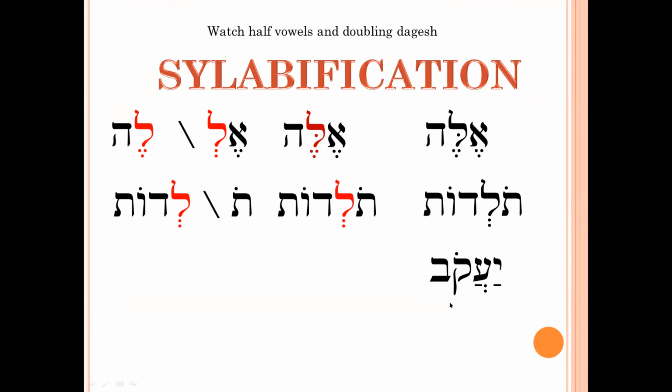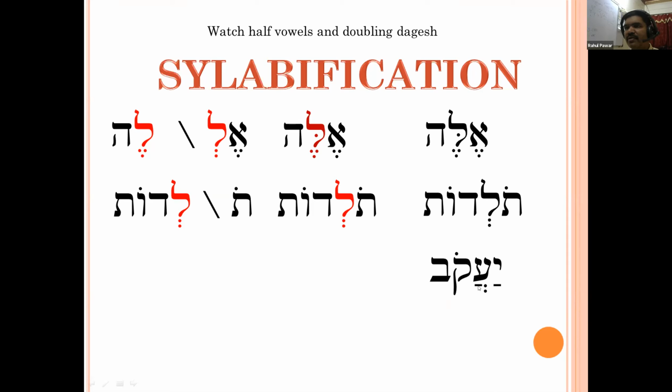Okay, count the number of full vowels over here. Two. Which are they? Kamets and Patach. Okay, there are two full vowels.